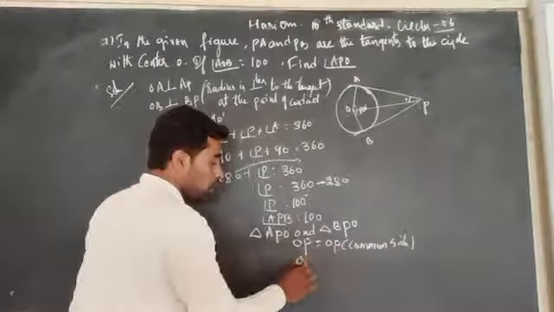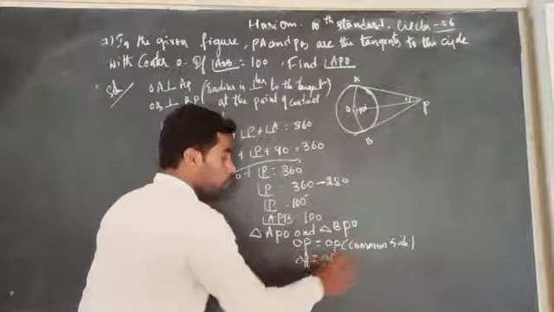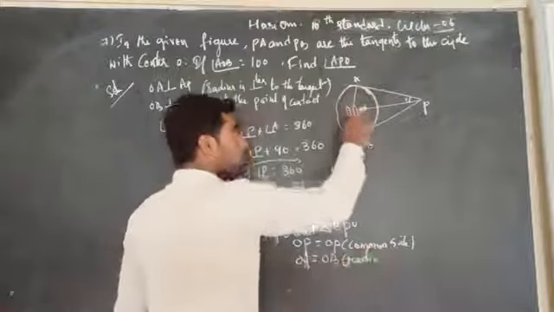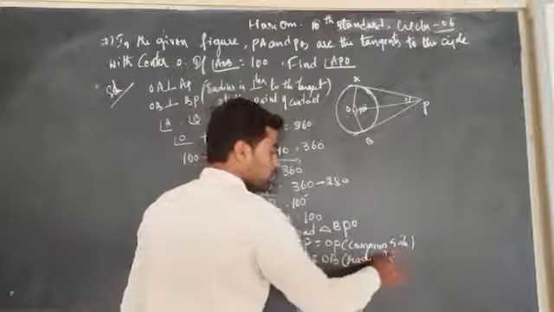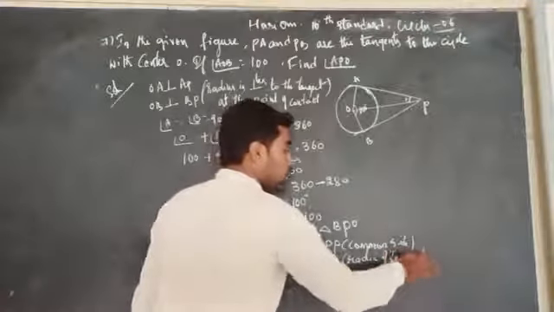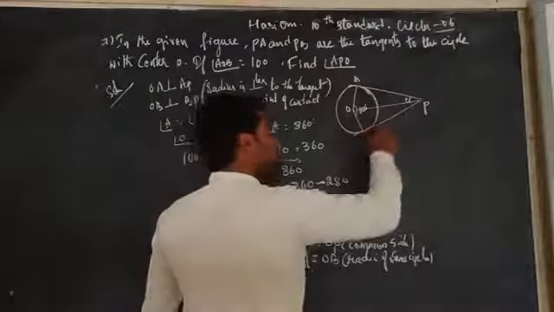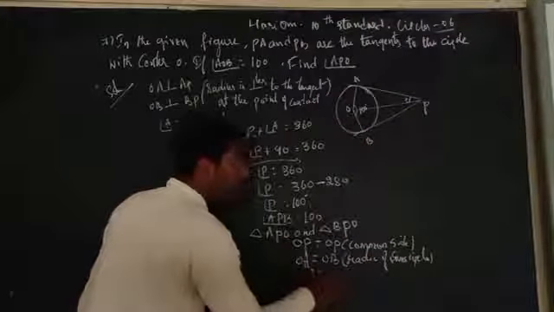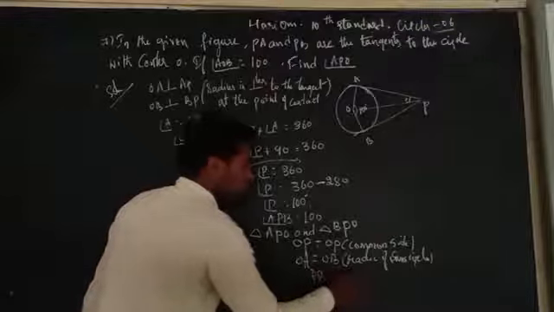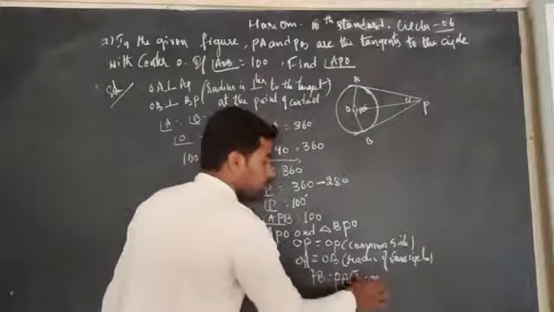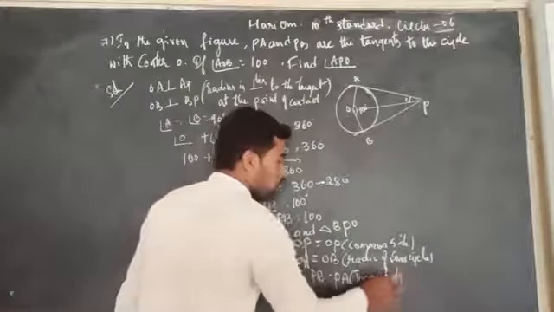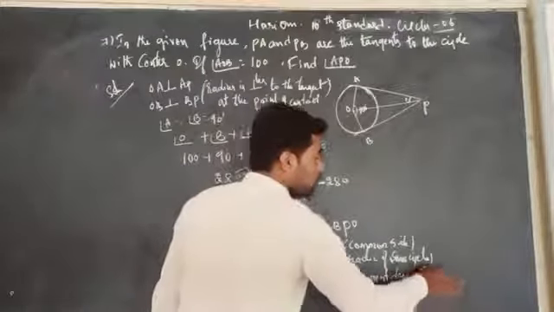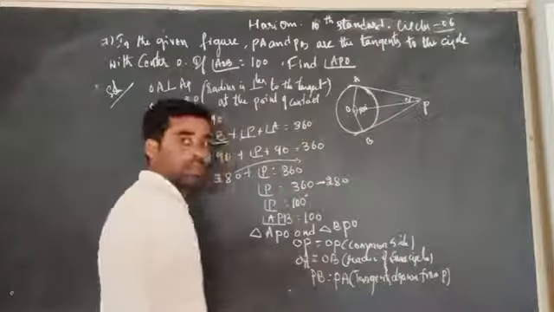Again, OA is equal to OB, radii of the same circle are equal. Again, PB is equal to PA. What is the reason? Tangents drawn from the external point P are equal.